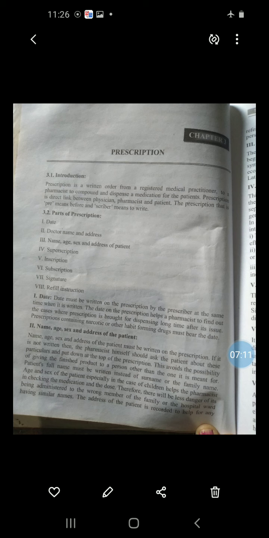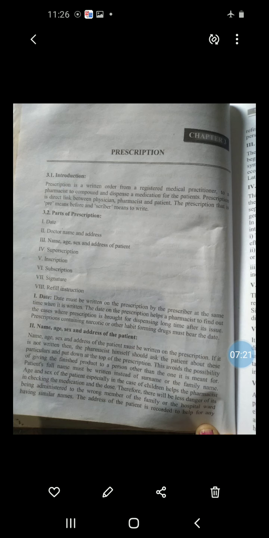It means there are small children, middle-aged, and those above that who are elderly. It means the dose varies as per body weight, sex and age. So these three parts are very important for dose calculation, that is age, sex and body weight.